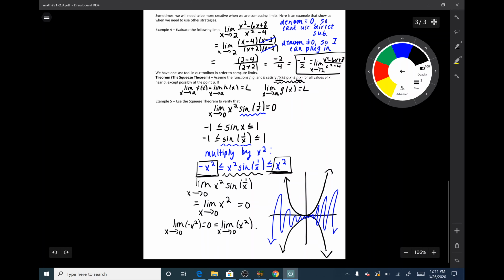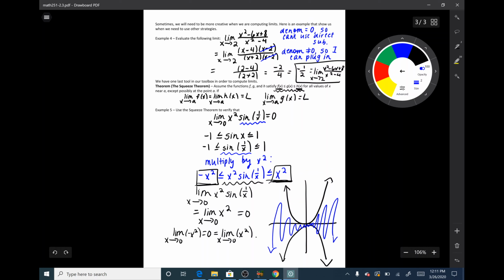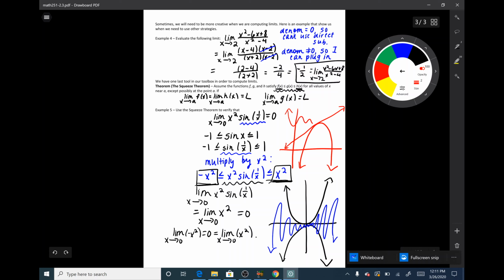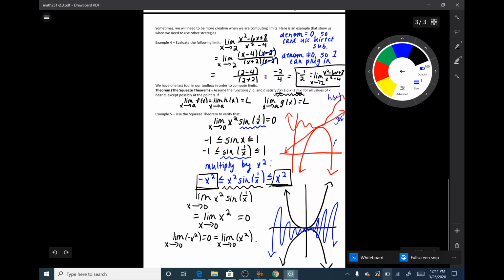So in general, if I wanted to use the squeeze theorem, it would look something like this. Now let's do it in red. So I have maybe a function down here. That's my lower function, f of x. And then maybe I have a function here. Let's draw better than that. And then I have an upper function, maybe something like this. So this upper function is my h of x. This middle function is my g of x. And this lower function is my f of x.